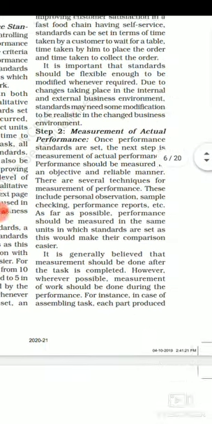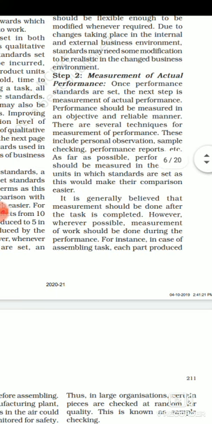The second step is measurement of actual performance. Once the goal has been set up in the first function of planning, the second is to check or measure what exactly the employees or the organization have actually achieved. Performance should be measured in an objective and reliable manner. There are several techniques for measurement of performance.